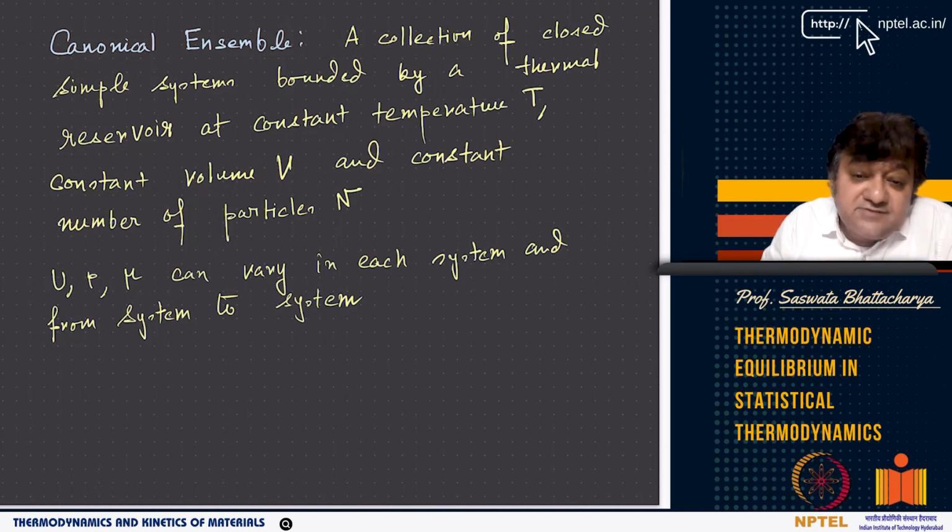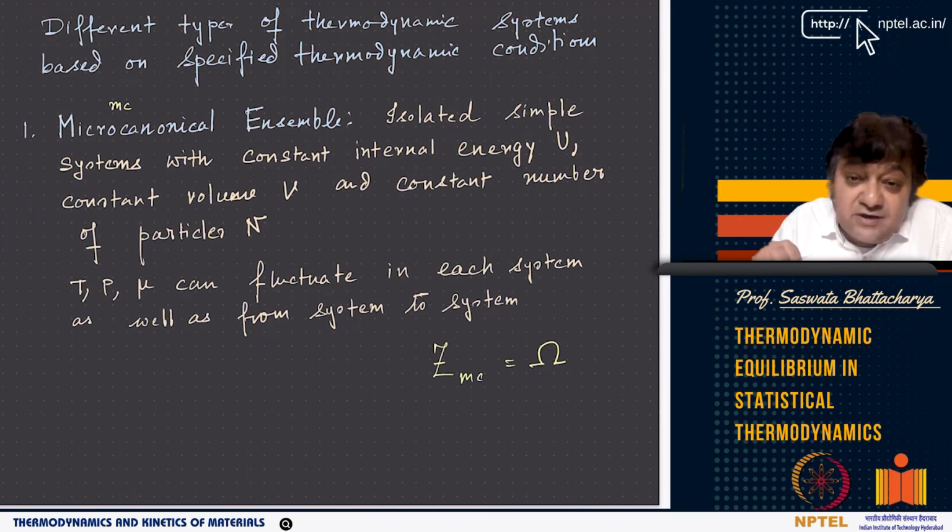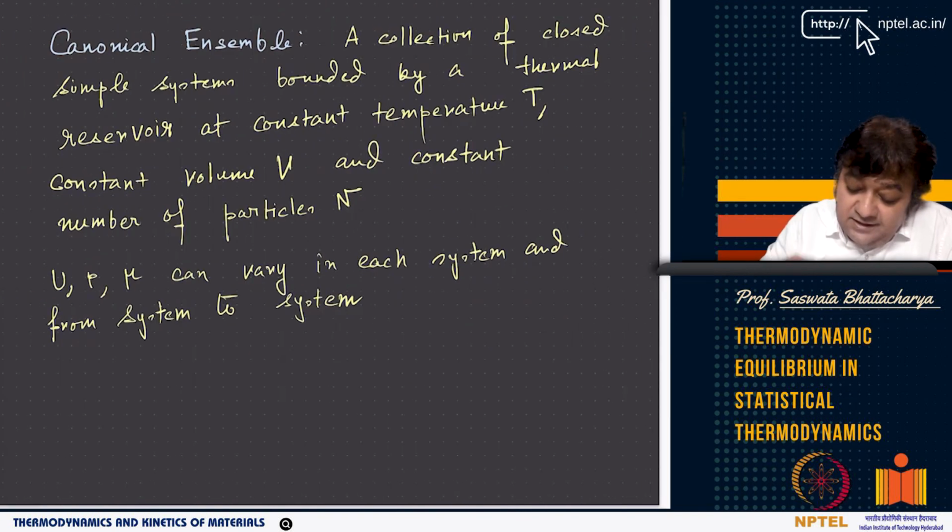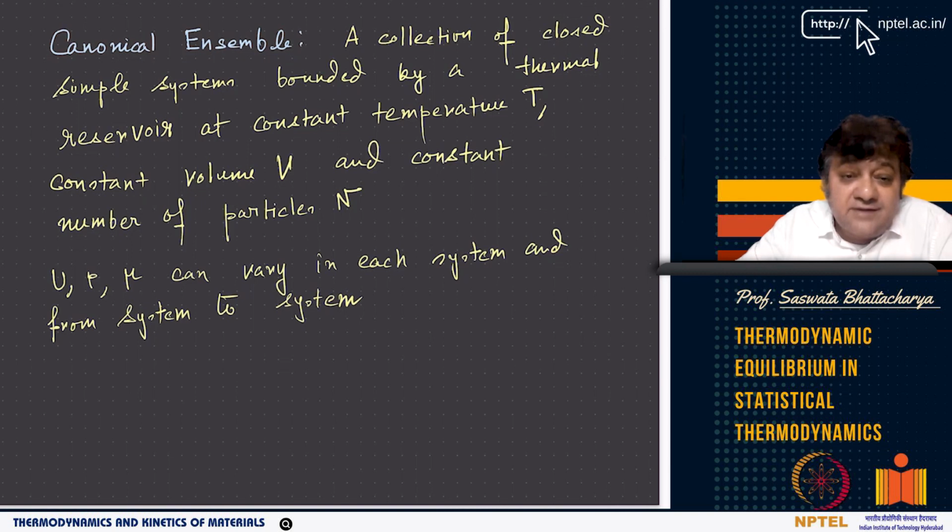Canonical ensemble is where we fix the temperature. So a collection of closed simple systems. Remember, here it was a collection, it's an isolated system, right? It cannot exchange energy or matter with the surroundings. Energy exchange is also not permitted. But here we are talking about fixing the temperature, then immediately we are talking about a reservoir, right? So there is a reservoir.